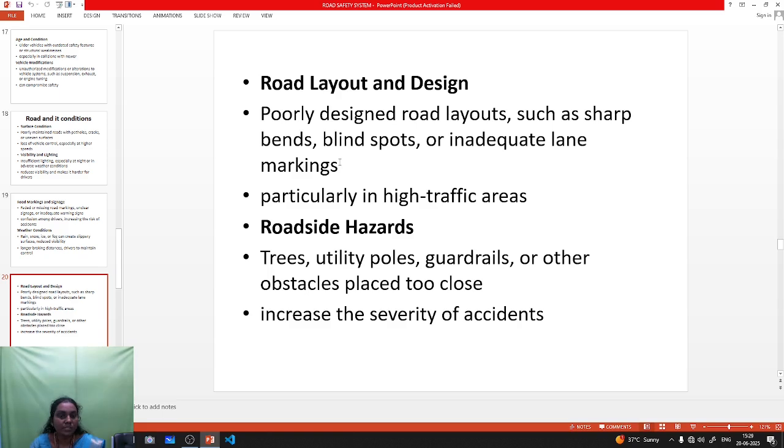Next one is roadside hazards. Roadside hazards mean trees or utility poles falling unexpectedly, and obstacles such as rocks or other objects suddenly falling onto the road. If you are driving normally and suddenly the object is not visible, sometimes it leads to severe accidents and injuries.